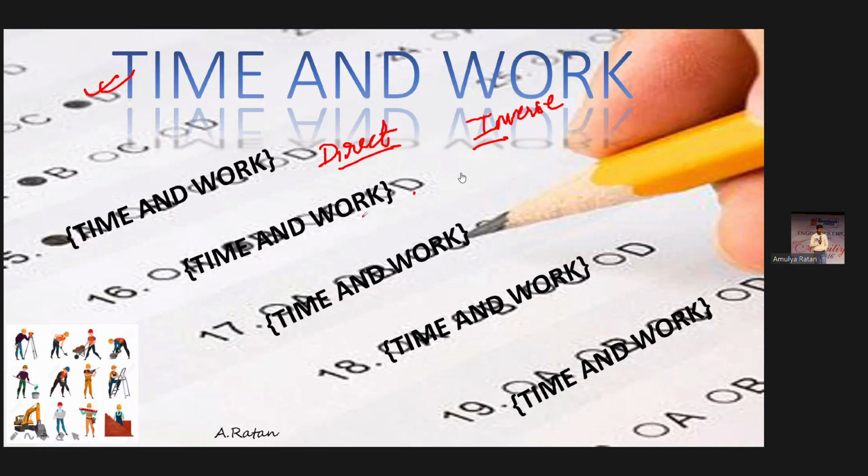So direct proportion: out of two entities, if one increases, the other also starts increasing. Or else, if one decreases, the other also starts decreasing. Whereas in inverse proportion, out of two entities, if one increases, the other starts decreasing. Or else, if one decreases, the other starts increasing. It is called inverse proportion, right?